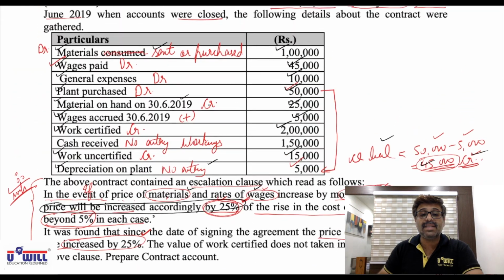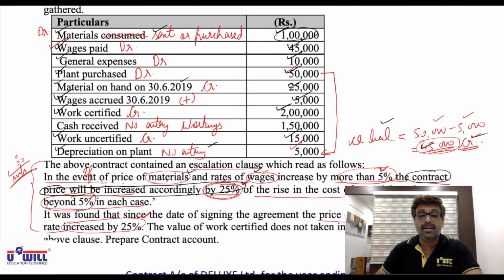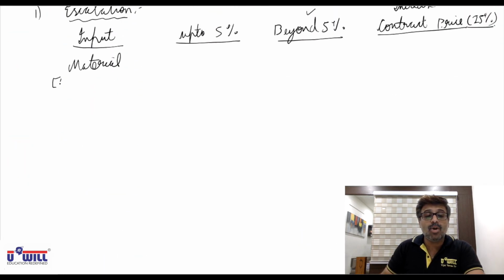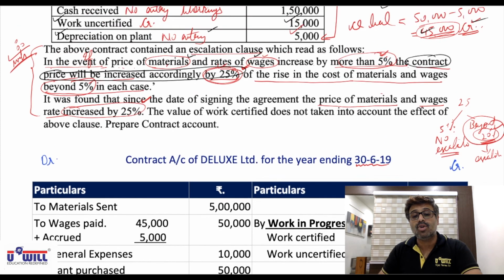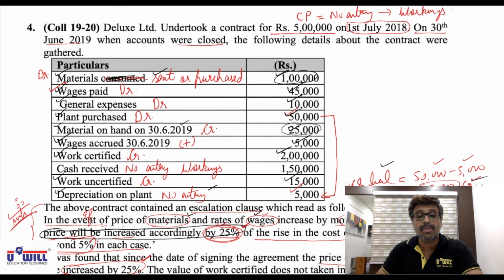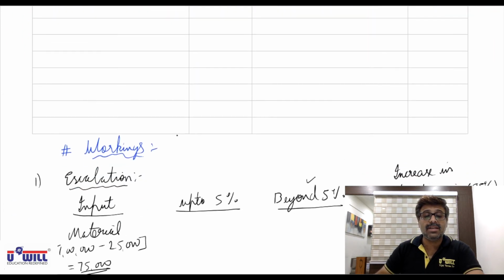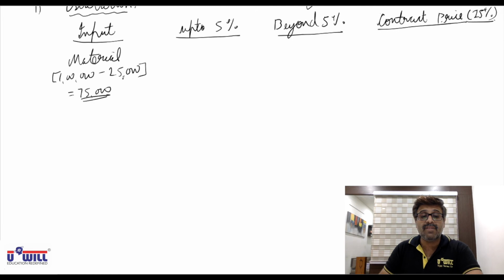Now materials, you all can see that materials sent was 1 lakh. Closing balance of material is 25,000. Out of 1 lakh, we could not use material of 25,000. That was left out with us. Means the material consumed was only 75,000. That's why I made that correction. That it should not be materials consumed. It should be material sent. Because if material consumed is 1 lakh, then that is already after deducting closing balance. Here 1 lakh of material sent, 25,000 is closing stock remaining with us. So we have consumed or used material of 75,000.